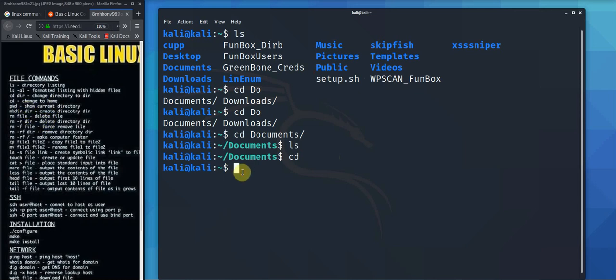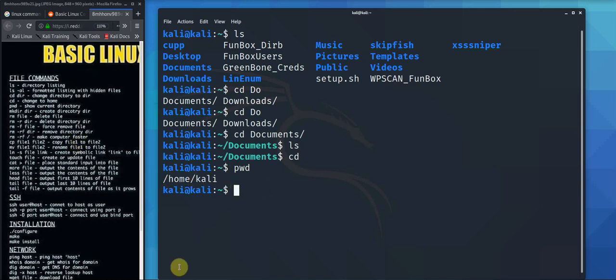So in one of our previous videos, we were talking about the Linux file structure. So if you ever get lost within that file structure, you don't know where you are, or for instance you manage to gain a shell within a vulnerable machine and you don't know exactly where you are, if you do the present working directory command, it tells you exactly where you are on the file system. So as you can see, I'm in the home Kali directory.